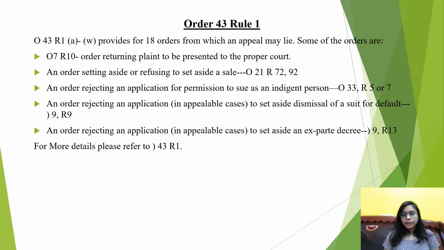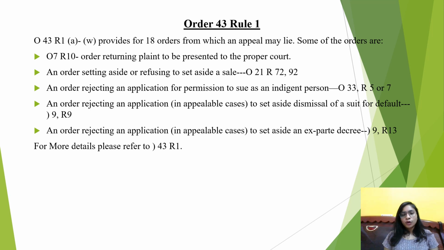Next is Order 43 Rule 1. It provides for 18 orders from which an appeal may lie. So you can go and read the provision. Since it is not possible for me to list all the 18 orders provided under Order 43 Rule 1 clauses A to W, I have mentioned a few points.